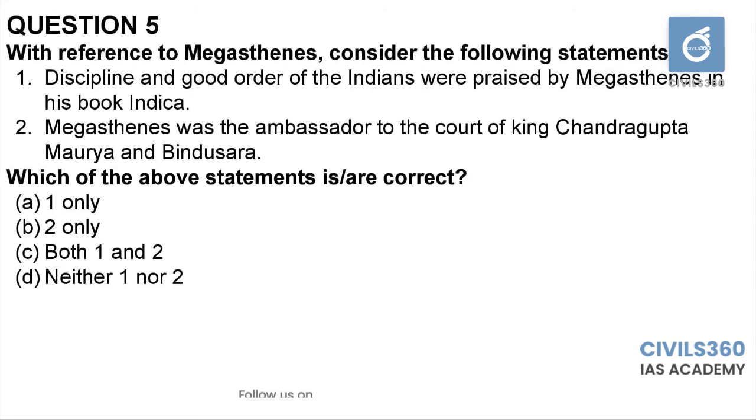Two statements are given regarding Megasthenes. Megasthenes has described about the society during Mauryan Empire in his book Indica. He lived in India during the period of Chandragupta Maurya.